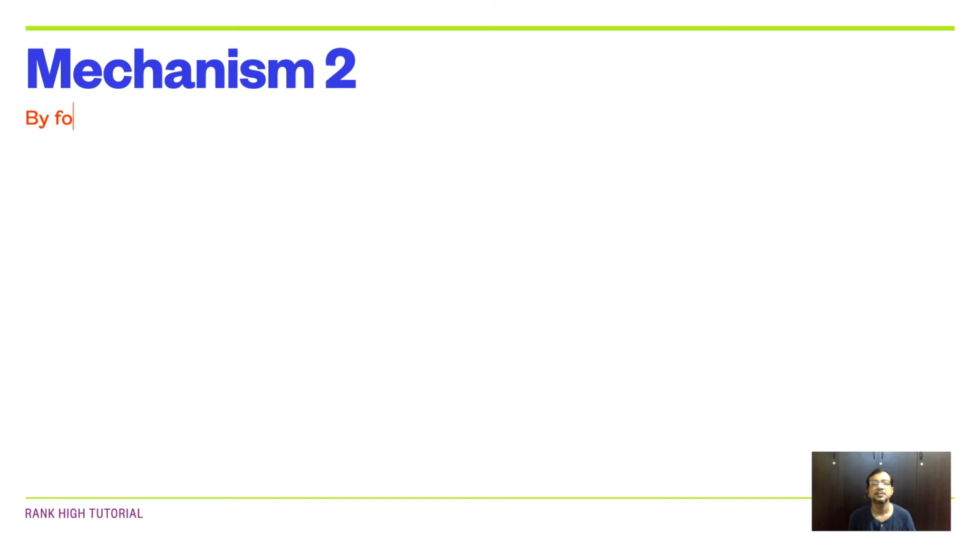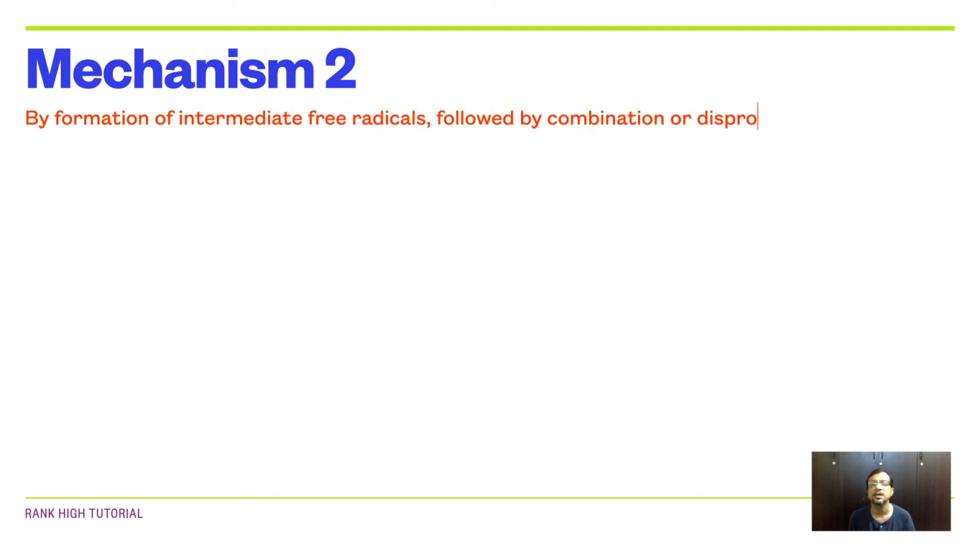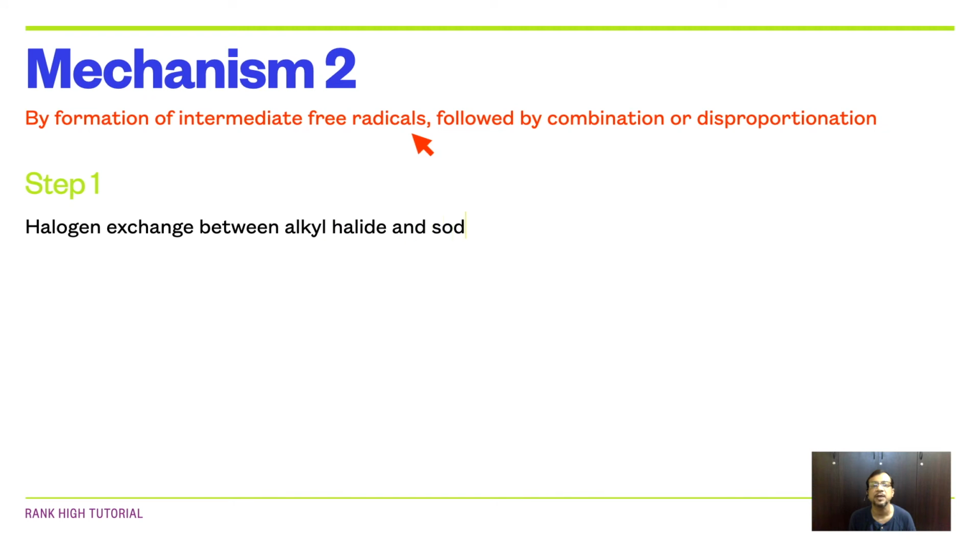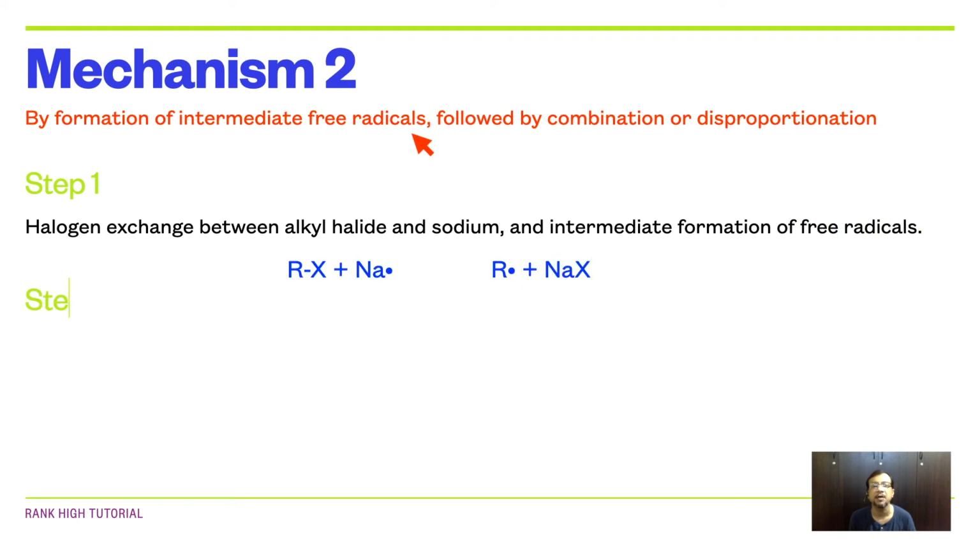Now comes the mechanism 2 of Wurtz reaction, where the intermediate is formed by free radical followed by combination or disproportionation. In step 1, there is halogen exchange between alkyl halide and sodium and intermediate formation of free radicals. That is, the RX will react with sodium free radical to form alkyl free radical plus sodium halide. In step 2, the alkyl free radicals may combine to produce higher alkanes or engage in disproportionation to produce alkane